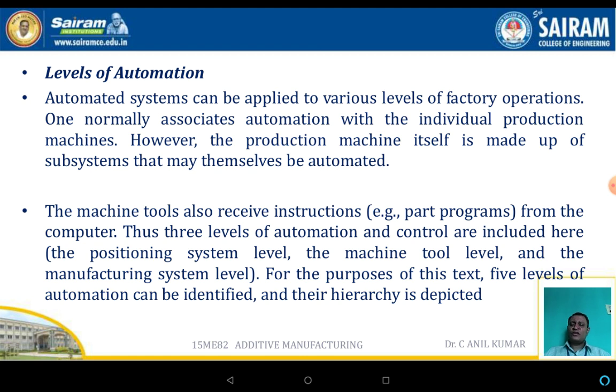The machine tools also receive instructions from the computer. Even these should be automated. For the purpose of the levels of automation, it has been classified into five different levels, identified based on their hierarchies. The first one is the device level, the second one is the machine level, the third one is the system level, the fourth one is the plant level, and the fifth one is the enterprise level.